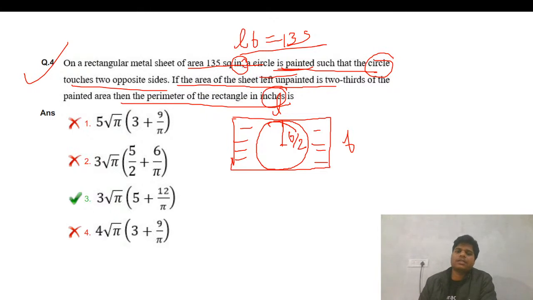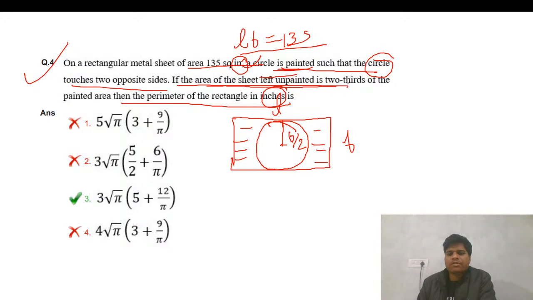This is given in inches, so both are given in inches and there will not be an issue. I was thinking that this is given in centimeters or something, because I don't know how to convert centimeters into inches. But it is given in inches, so there is no issue there. We will do the normal thing.